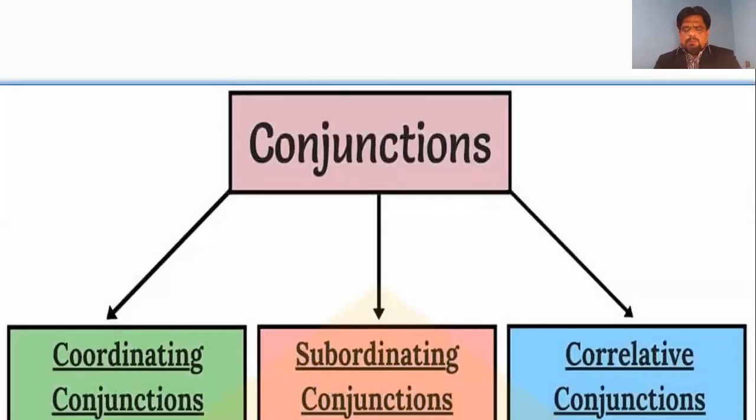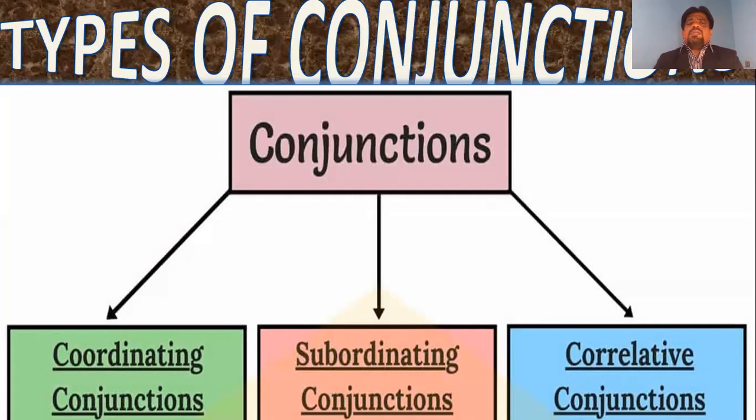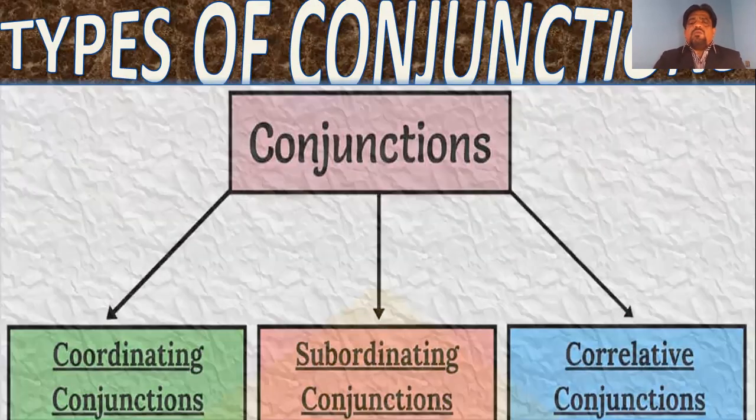They can be easily identified as subordinate clause, principal clause, main clause, or independent clause, dependent clause, looking at the conjunction used in these sentences. So what are the different conjunctions that could be used in a sentence? There are three types of conjunction: coordinating conjunction, subordinating conjunction, and correlative conjunction.